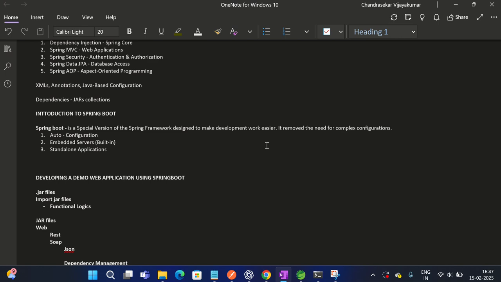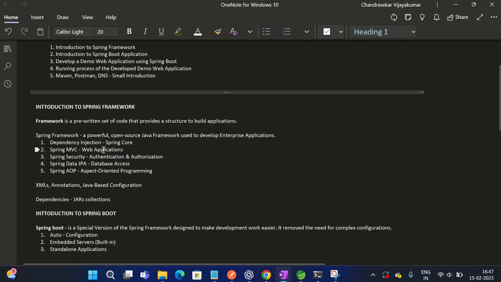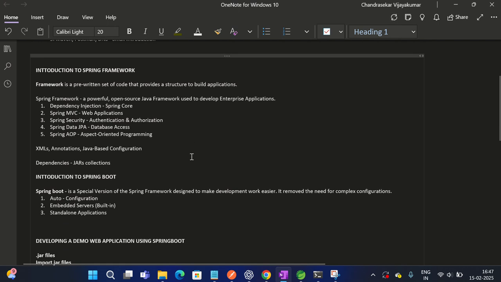That's it. Okay, so what is Spring Boot? We spoke about Spring. Now what is Spring Boot? Spring Boot is a special version of the Spring framework. See, Spring is different, Spring Boot is different. Many people are confusing this. Spring or Spring Boot, they will speak as if it is the same. It's not like that. Spring is a total framework. It's a team, and Spring Boot is an application or a version developed by the Spring team.